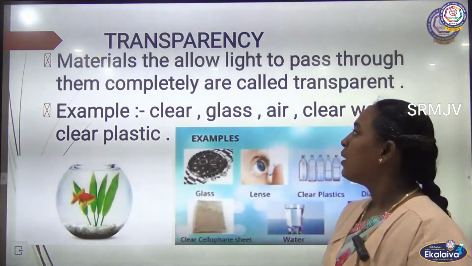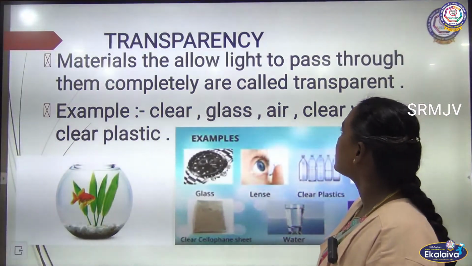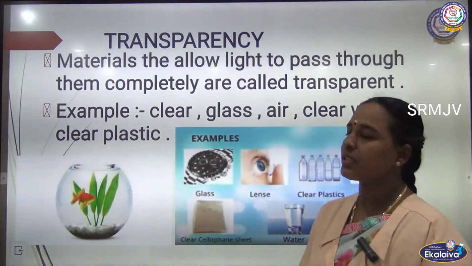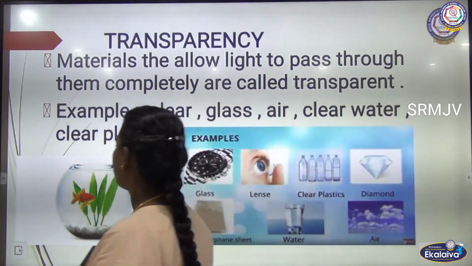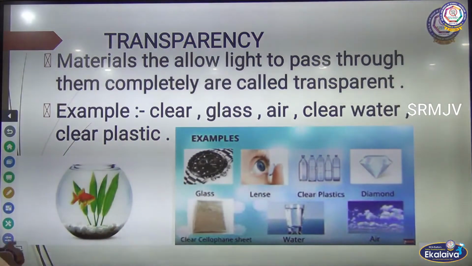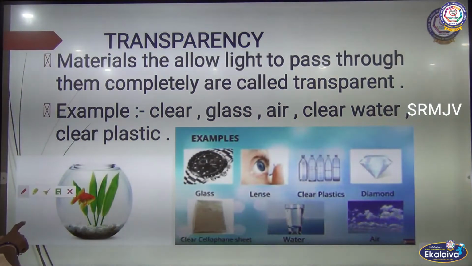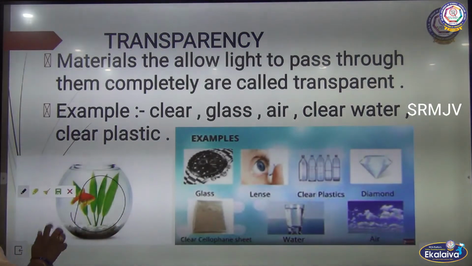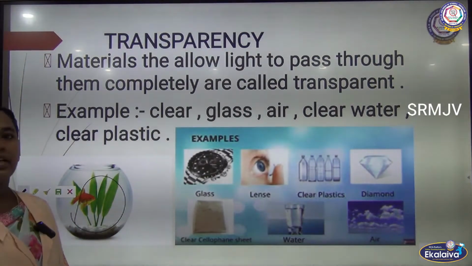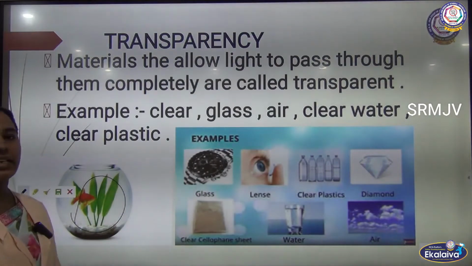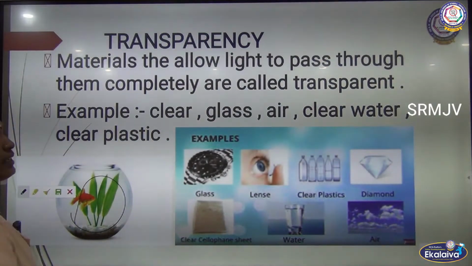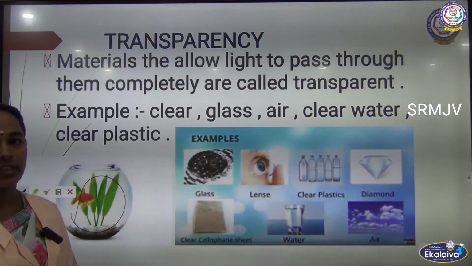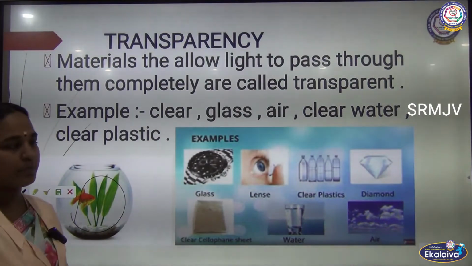Transparency: materials that allow light to pass through completely are called transparent materials. You can see here, in this pot you can see a fish inside. So it is transparent. Examples of transparent materials: clear glass, air, water and cellophane tape.